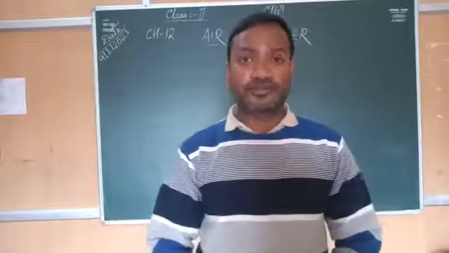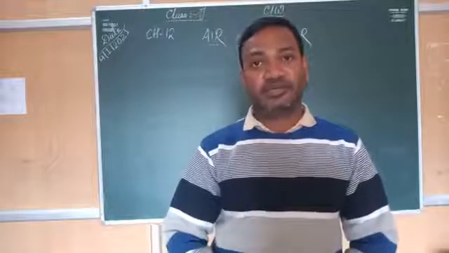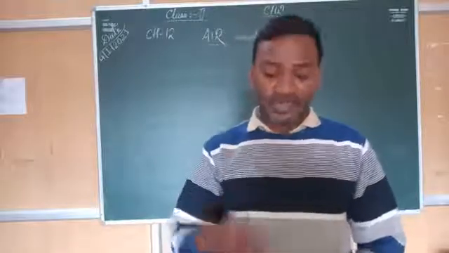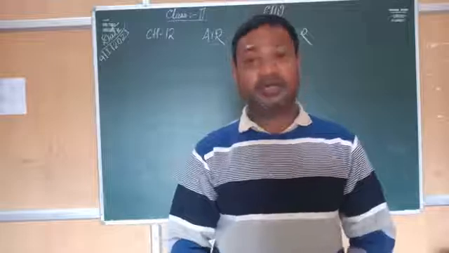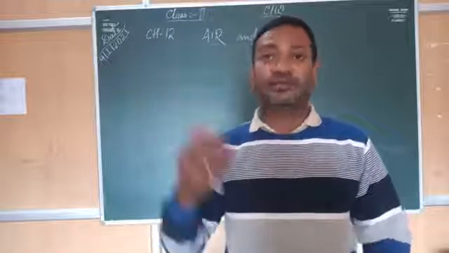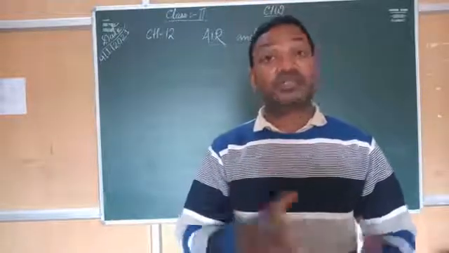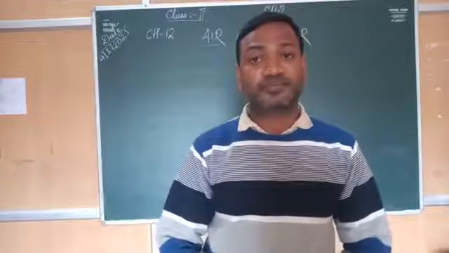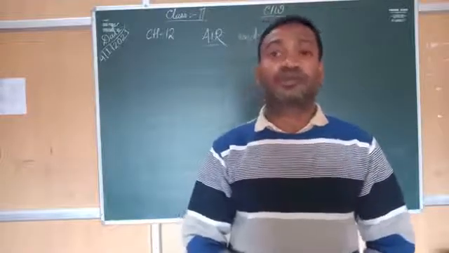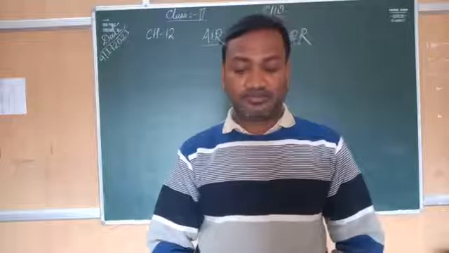Then tube wells are also there. That means it is also like hand pumps only. So with the tube, the water comes out. So these are the sources from which we can get water.